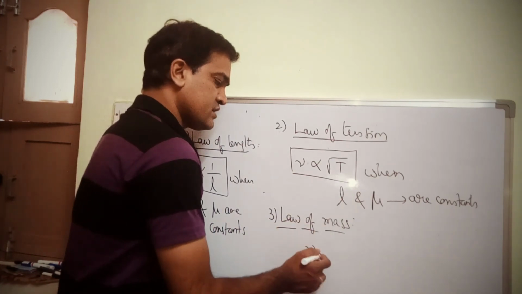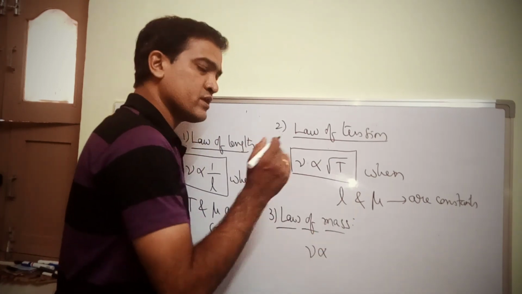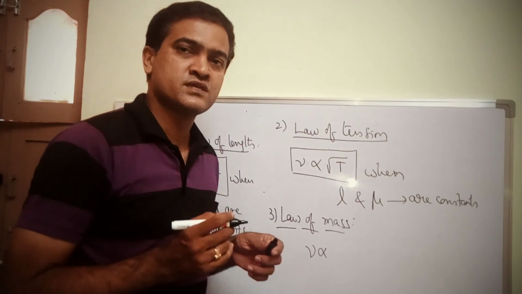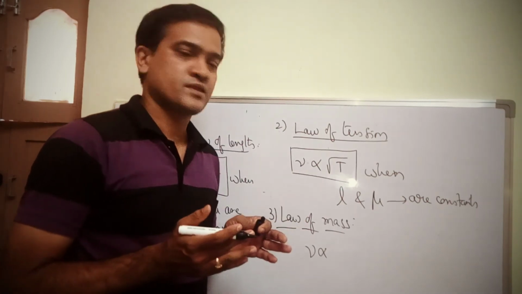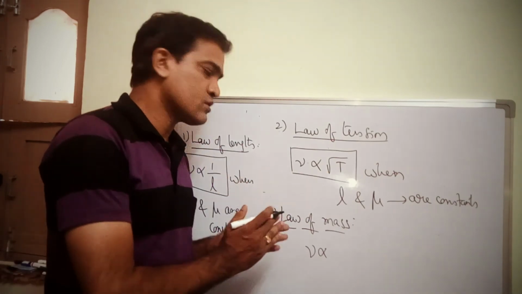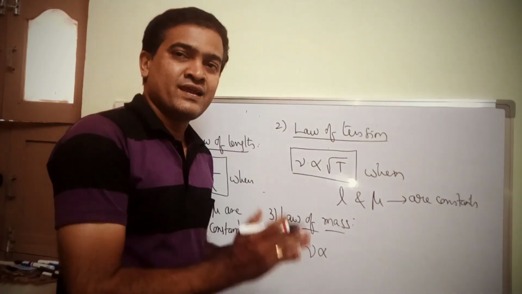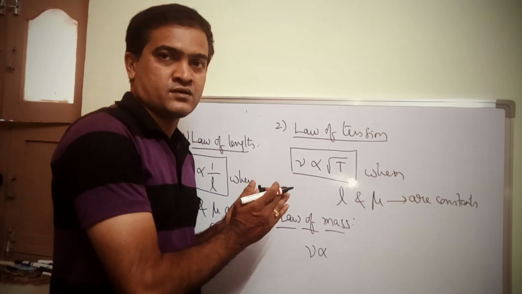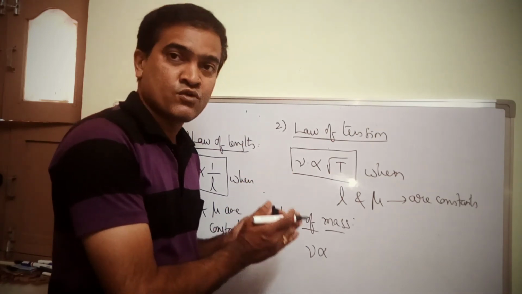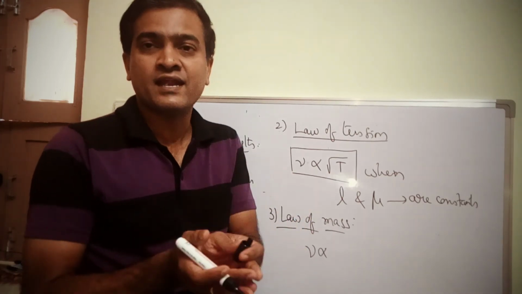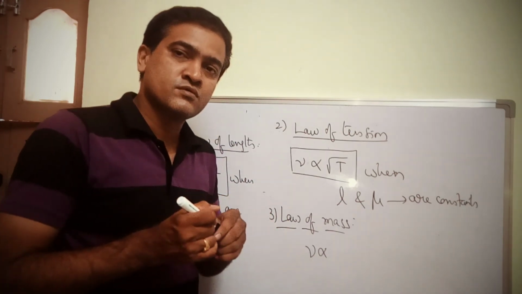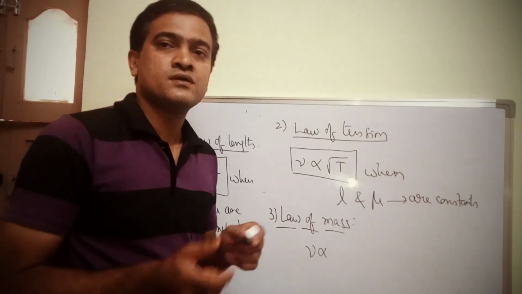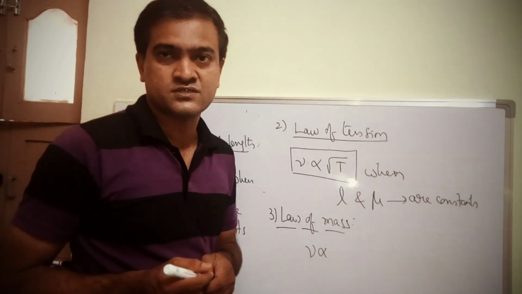Now if you recall the formula, frequency nu is equal to 1 by 2L into root of T by mu. So we are going to relate the physical quantities, frequency and linear mass density. When can you do this? When you keep length and tension as constants, right?